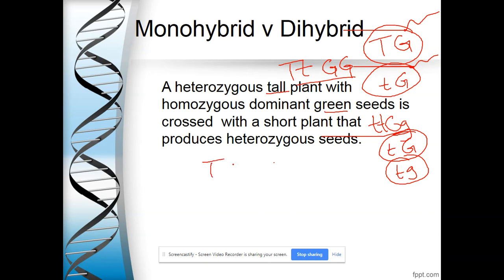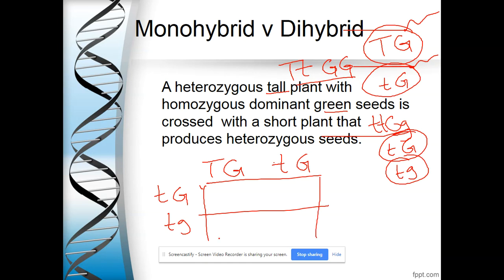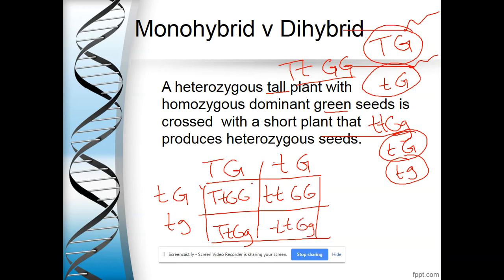So that I can build my Punnett square. There's dad. Here's mom. And the offspring are going to look like this. So I have heterozygous tall, homozygous dominant green. So tall and green. And then I can have short and green, homozygous and homozygous.